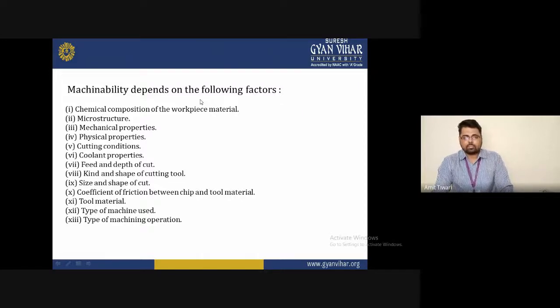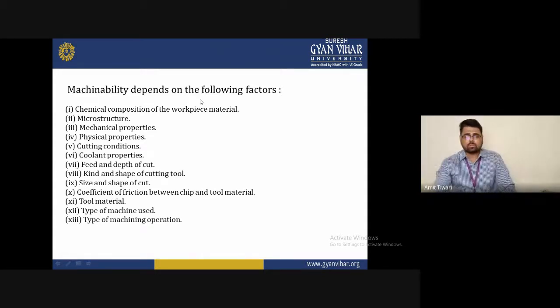Next is the type of machine used. Which type of machine you will use for that particular operation, conventional machine or non-conventional machine? Depending on the operation and the application, we select the type of machine. And the last is the type of machining operation. After selecting the machine, what type of operation will we perform on it? Because each machine has different types of operations. So identify what operation you will select for the particular product, and after that you will find the result: good surface finishing and good machinability.